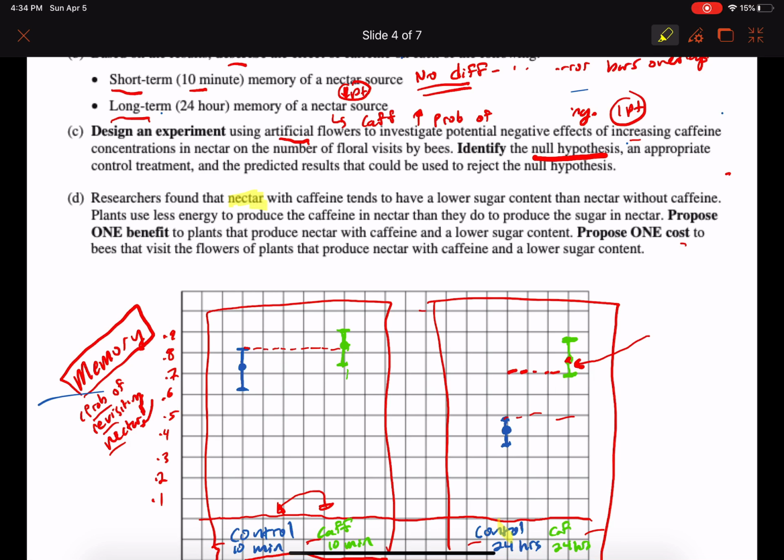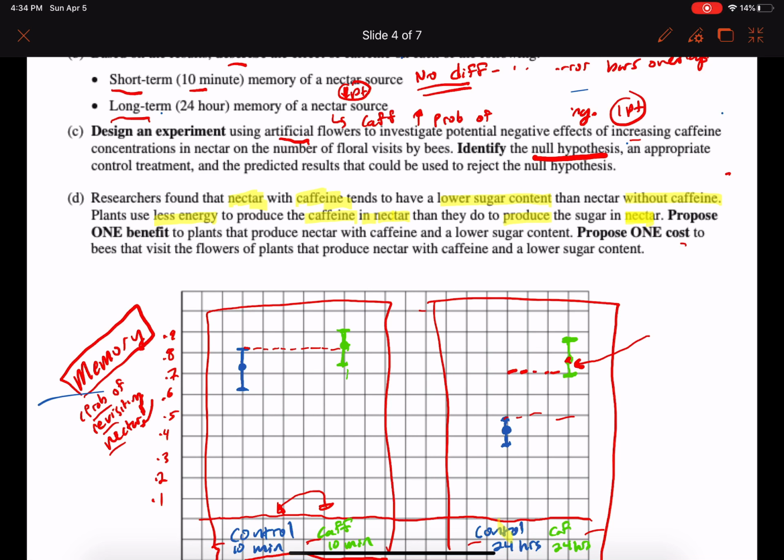The nectar with caffeine is going to have a lower sugar content than nectar without caffeine. Plants use less energy to produce the caffeine in nectar than they do to produce sugar. So basically it's stating that it's easier for the plants to make the caffeine in the nectar than to produce the sugar in the nectar.